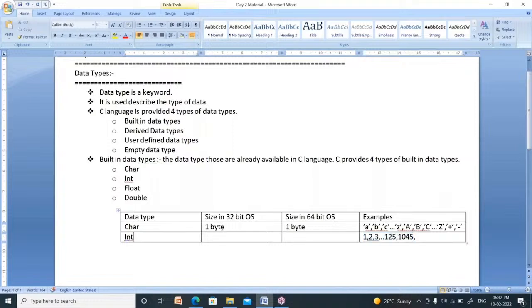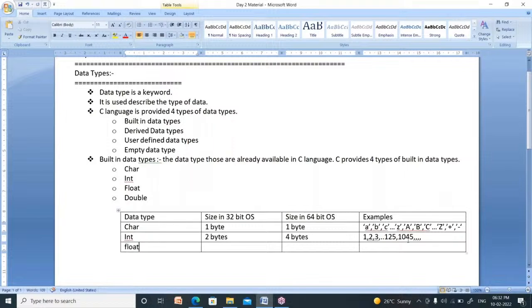The size of integer in a 32-bit operating system is 2 bytes. In a 64-bit operating system it is 4 bytes. What is the size of integer in a 64-bit operating system? 4 bytes. What is the size of integer in a 32-bit operating system? Only 2 bytes. These are nothing but integers.